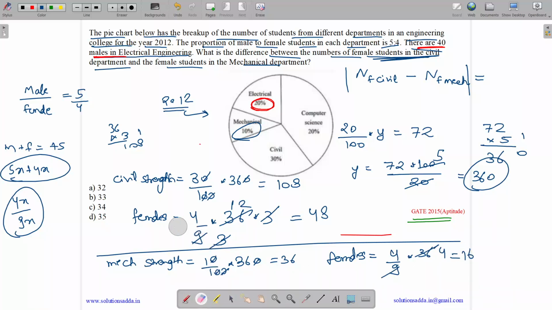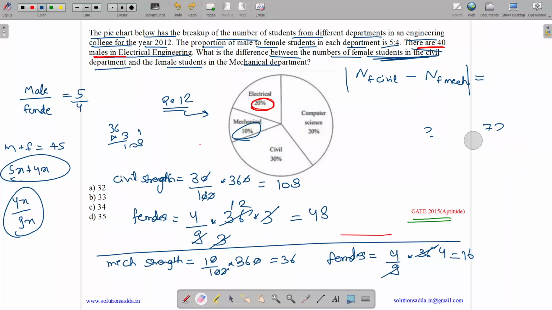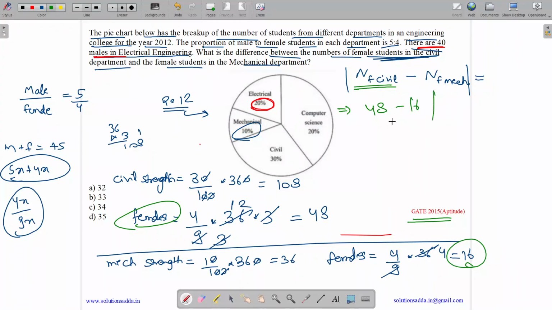So what we need to find? We need to find the difference between the male and female in civil and mechanical. So what is the number of females in civil? They are 48. What is the number of females in mechanical? They are 16. So |48 minus 16| is 32. So the answer is option A, 32.